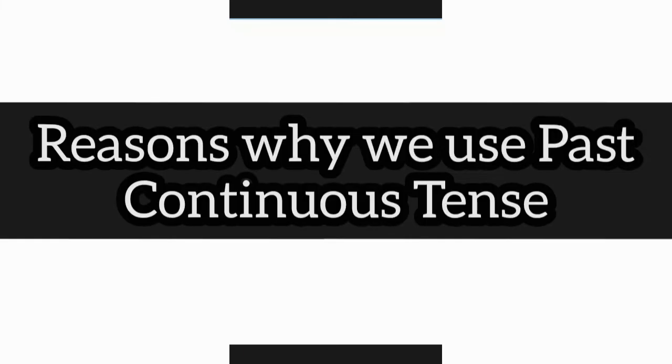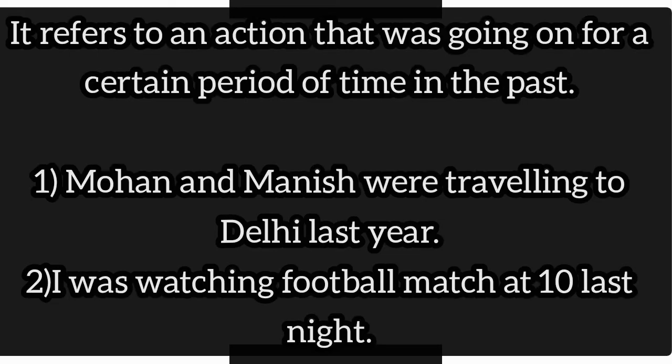Children, now let's understand the reasons why we use past continuous tense. Past continuous tense refers to an action that was going on for a certain period of time in the past. Here we have some examples. Mohan and Manish were traveling to Delhi last year. Can you see the action here? The action is traveling. When did the action take place? The action took place last year.